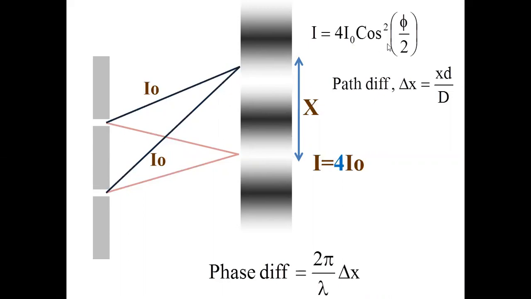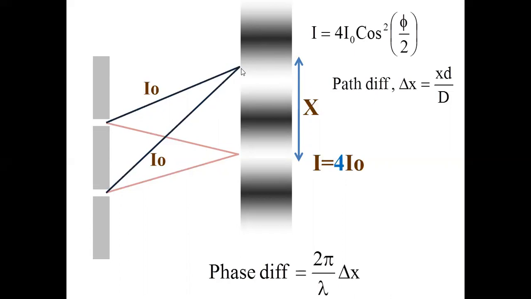Hope you are following. Suppose you select a point on the screen from the central bright fringe. What is the intensity of light here? Now I will come to the point. Now you will go back, you will understand. Central bright fringe intensity is 4 I naught, that I know. What is the intensity of light here, which is neither dark nor bright? It is not very bright like this bright fringe. It is not very dark like this. It is neither bright nor dark.